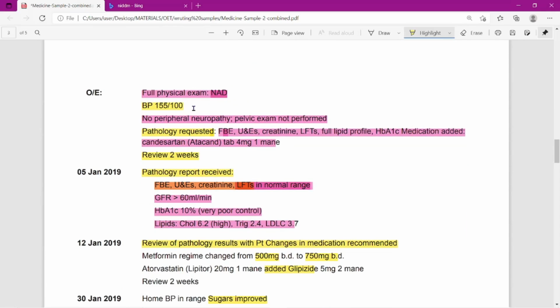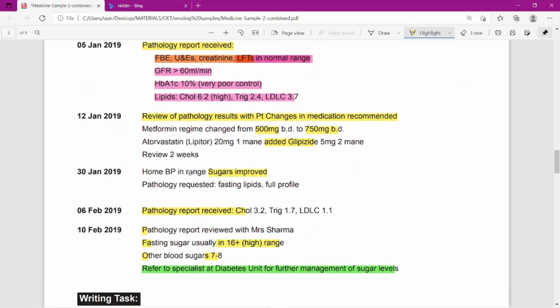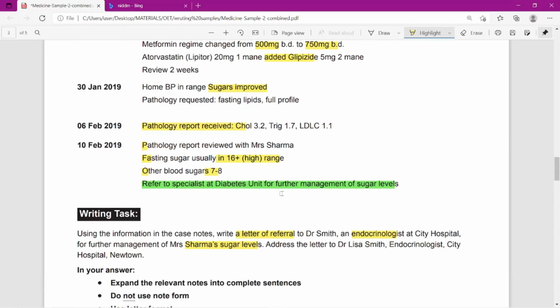So BP is important. I always take this review. Then pathology report received. So it was requested, but here the pathology report received. Then everything in this is the result. Okay, everything here is quite important. So this is the result. Today is 10th February and this is the result. That's why this paragraph is quite important. Last para.